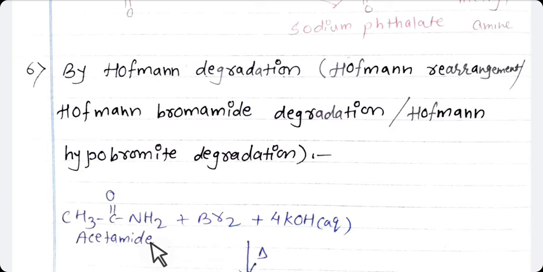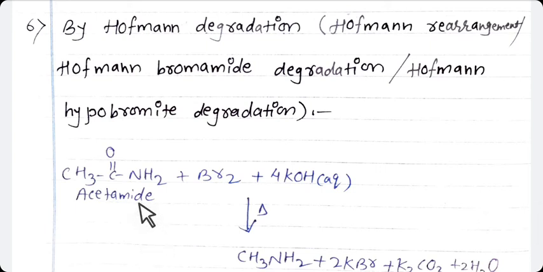Means by using this method, we are converting amide into primary amine containing 1 carbon less. Means the amine which we are getting here in the product contains 1 carbon less than the reactant. The reaction is brought about by warming the amide with bromine and concentrated aqueous KOH solution, which is clearly understood by this example.